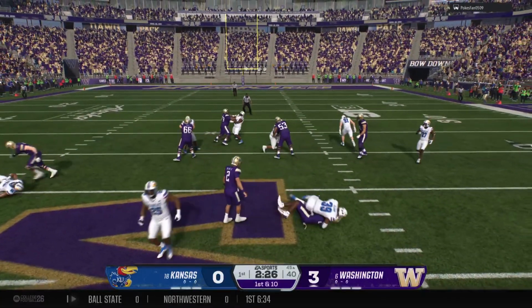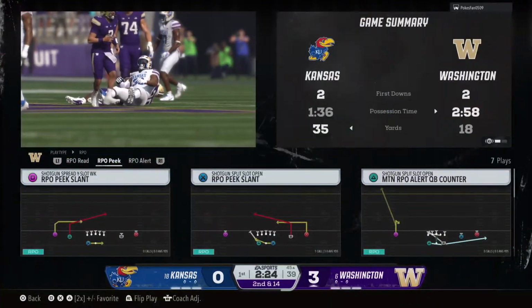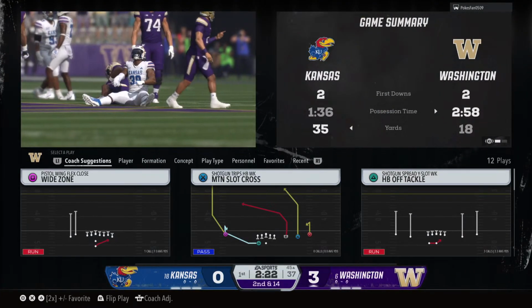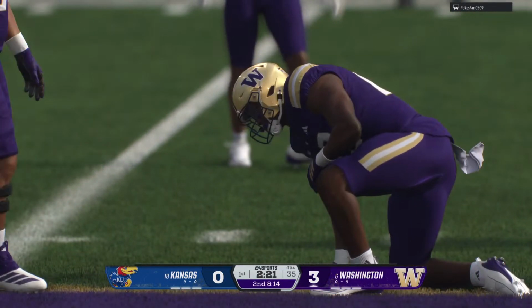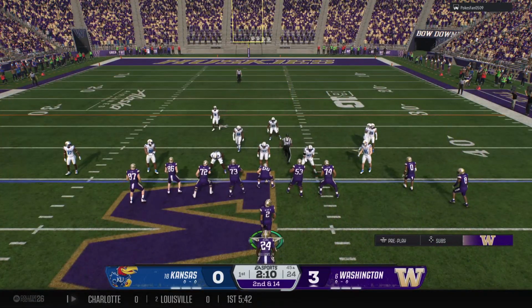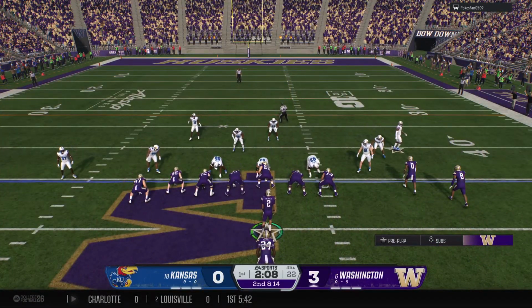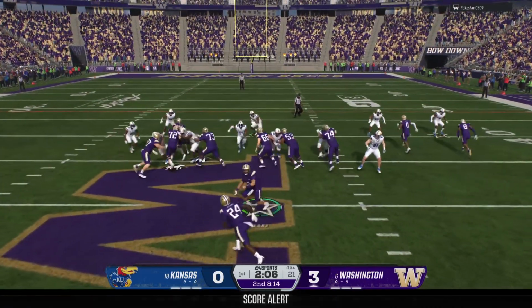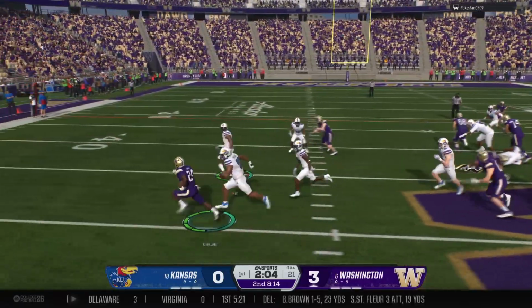Out of the shotgun, he'll hand it off. Slams right into a wall. They've got him for a loss. Not only does the defense stack him up at the point of attack, but he was instantly pushed backwards. The defense was prepared to defend the RPO.